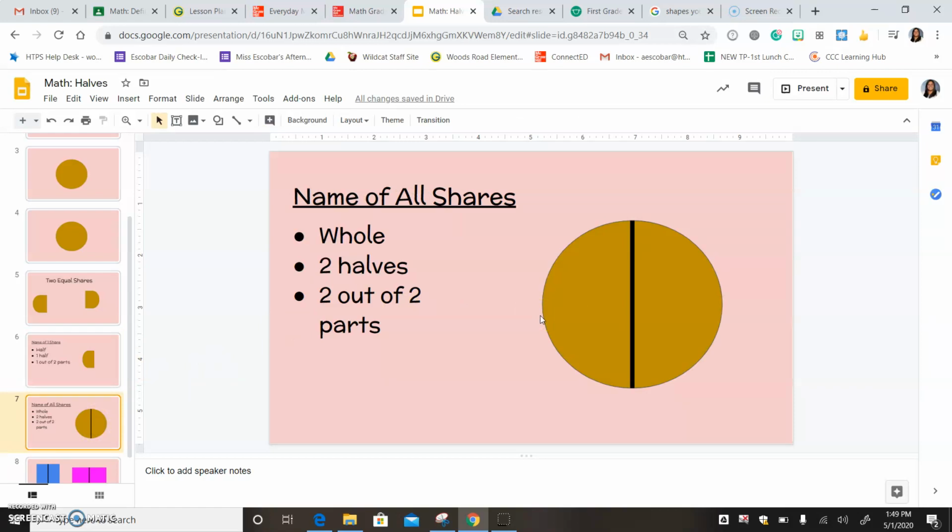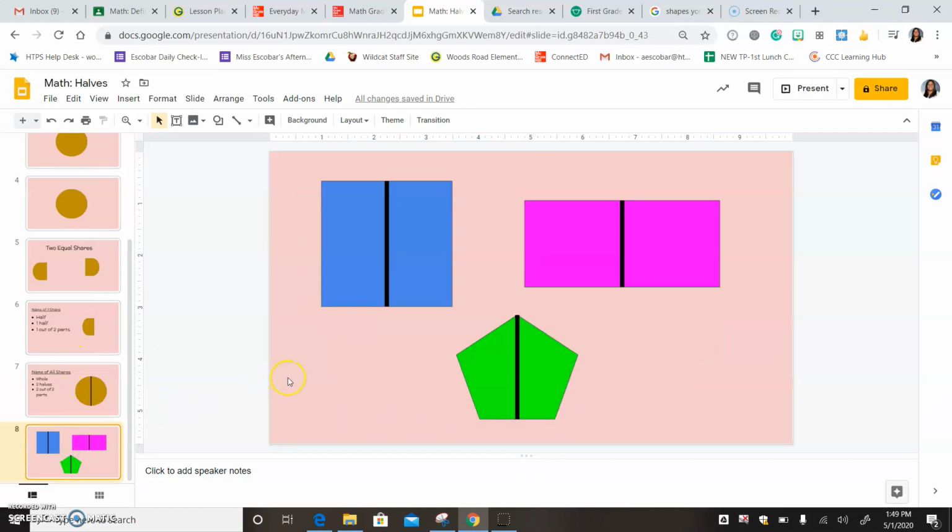And if Mr. Kevin and I were to put both of our shares together, we get one whole. Or sometimes we can call it two halves or two out of two parts. And not only can we divide in half circles, but we can divide other shapes. I can divide a square in half and have two equal shares. I can divide a rectangle in half and have two equal shares. And I can even divide a pentagon in half and have two equal shares.